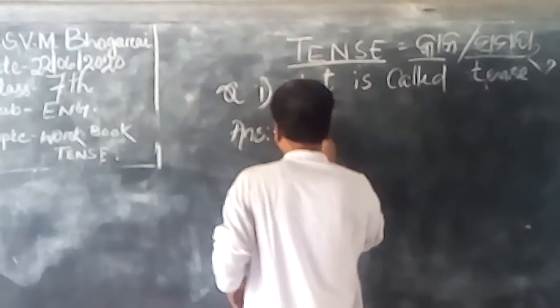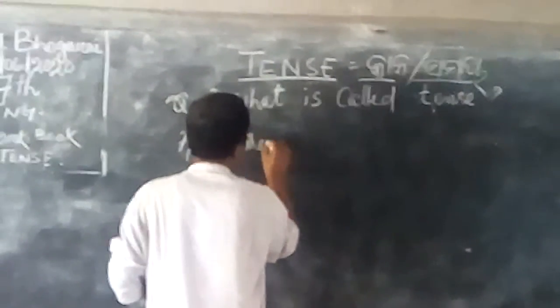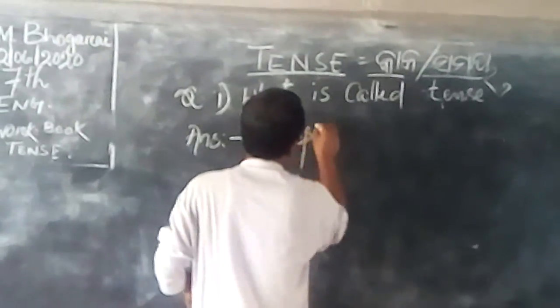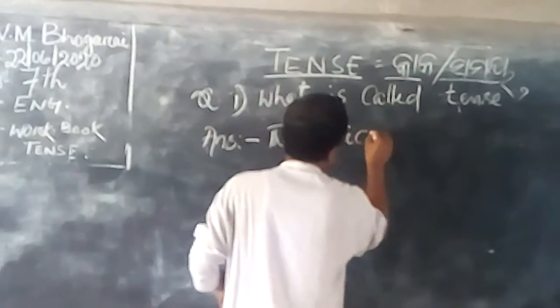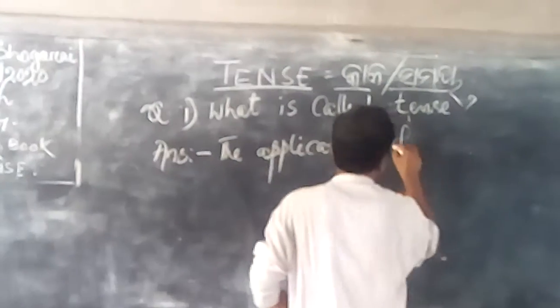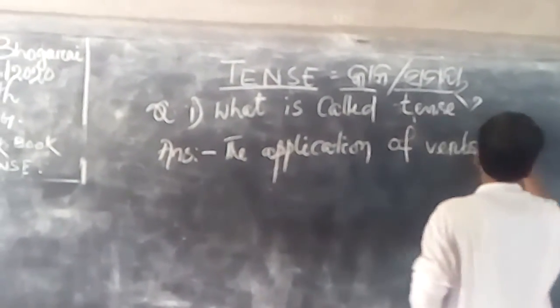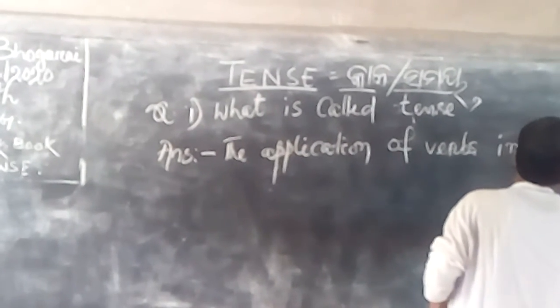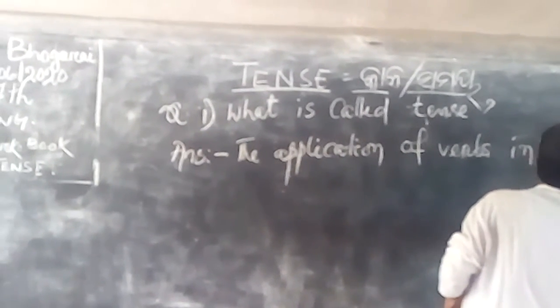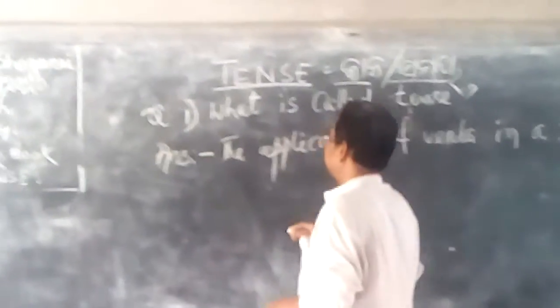So I am writing now on your blackboard the application of verbs in a sentence is called tense.